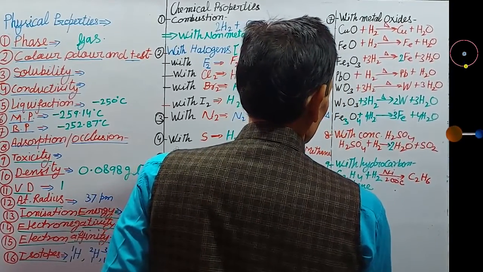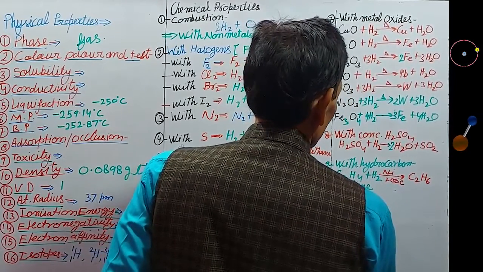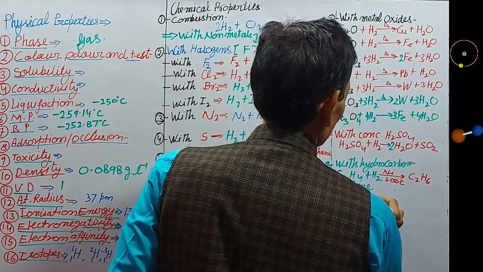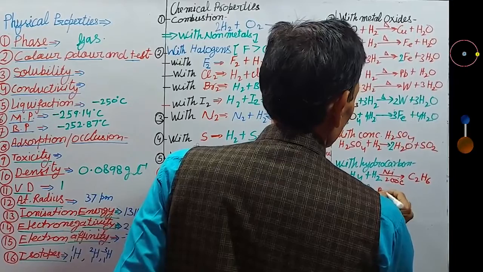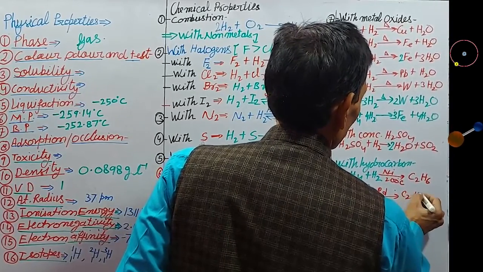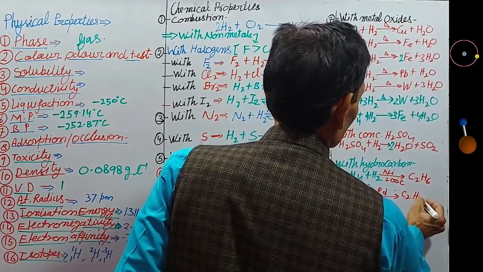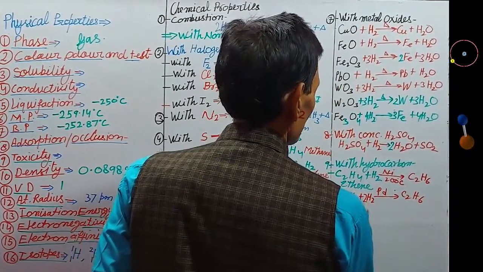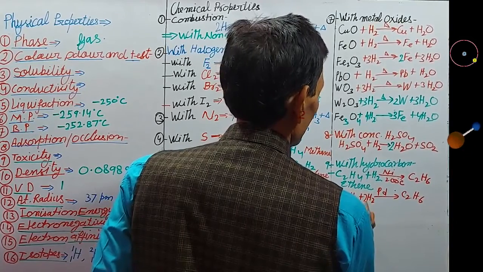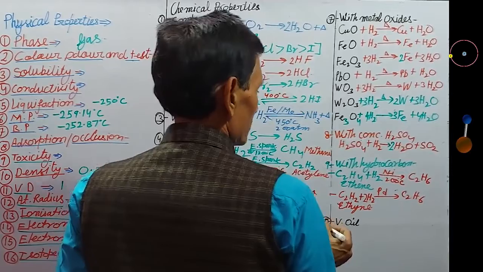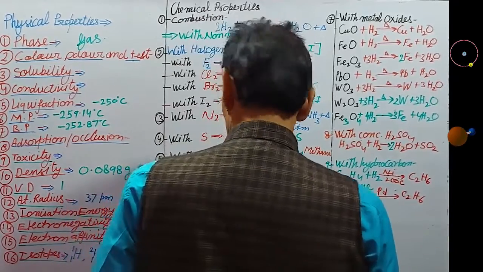Another reaction, acetylene reacts with hydrogen in presence of palladium to form ethane. These are unsaturated hydrocarbons. Its name is acetylene or ethyne.